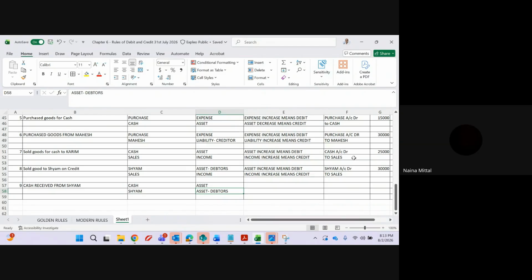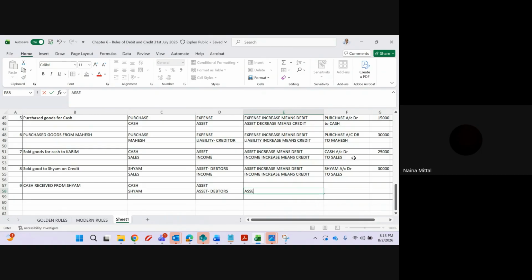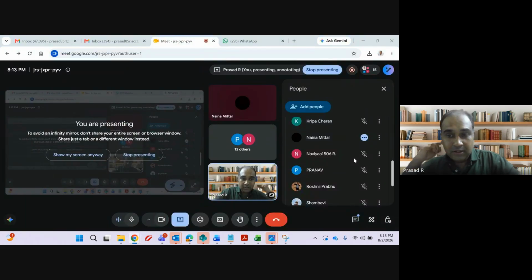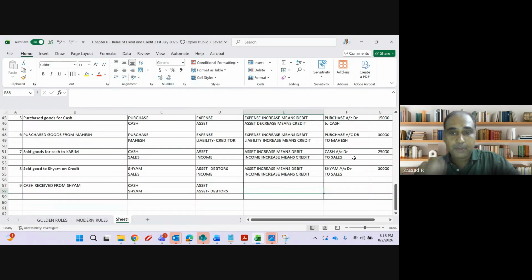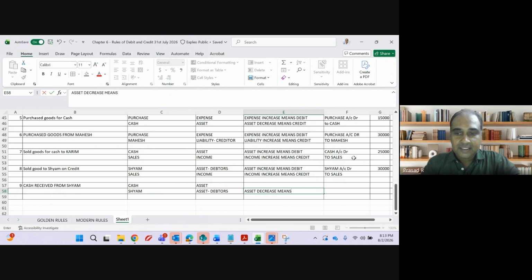Clear? Okay. Now, when he pays the cash to me, will the debtor increase or decrease? The debtor will decrease because he has to pay me 25,000, and out of it he is paying some amount. So his payment will decrease the debtors. Asset decrease means credit. Sham will decrease, credit. Which asset will increase? Cash will increase. Asset increase means debit. Fantastic, guys.